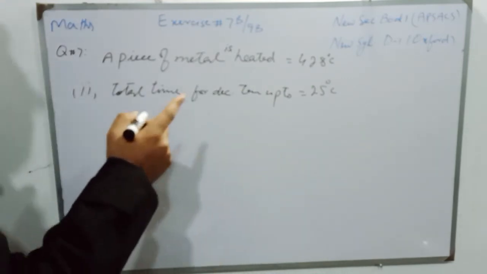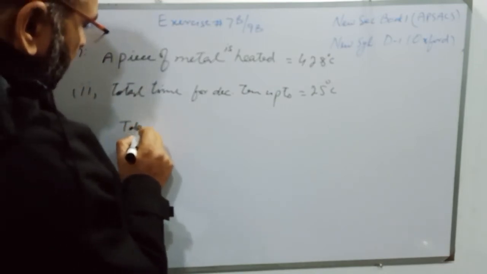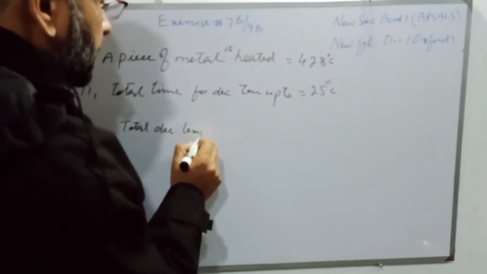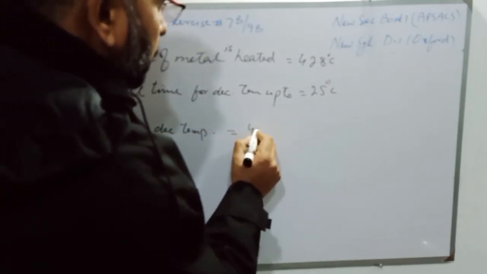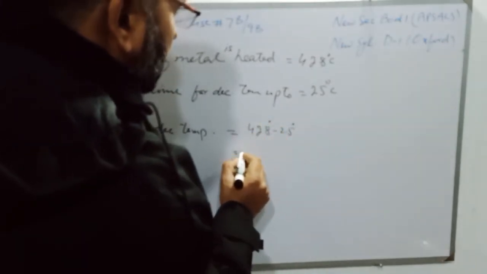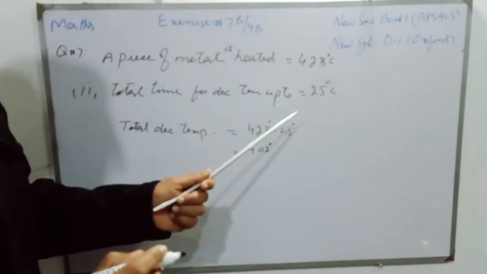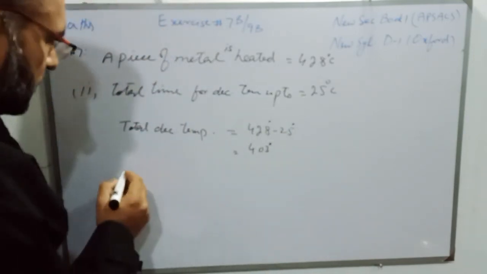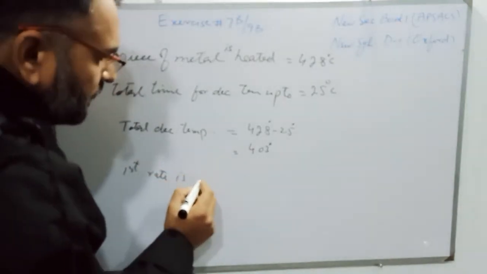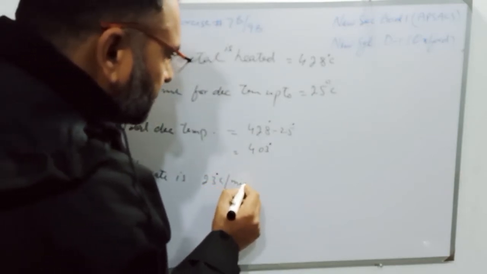So students, first we will find the total decreasing temperature. The decreasing temperature will be 428 minus 25 degrees, and it will be 403 degrees temperature that has to be decreased. And the first rate is 23 degrees centigrade per minute.